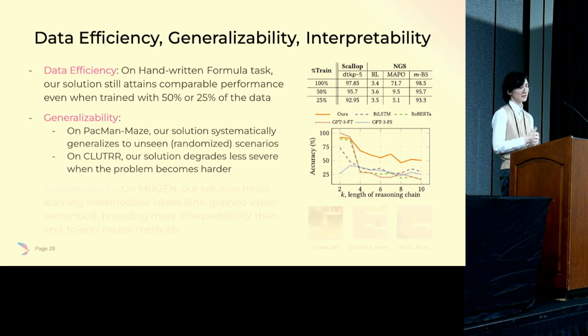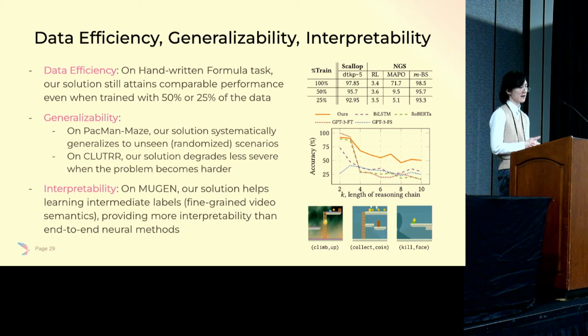If we look at the performance of GPT-3, we see that it suffers from a huge drop in performance when encountering harder problems. And lastly, we have Scallop providing interpretability. Since our solutions help learn the intermediate labels for the Mugen task, this is a fine-grained video semantics, and for the Pac-Man, we have learning the representation of the arena. This makes our solution way more transparent than fully end-to-end neural models.